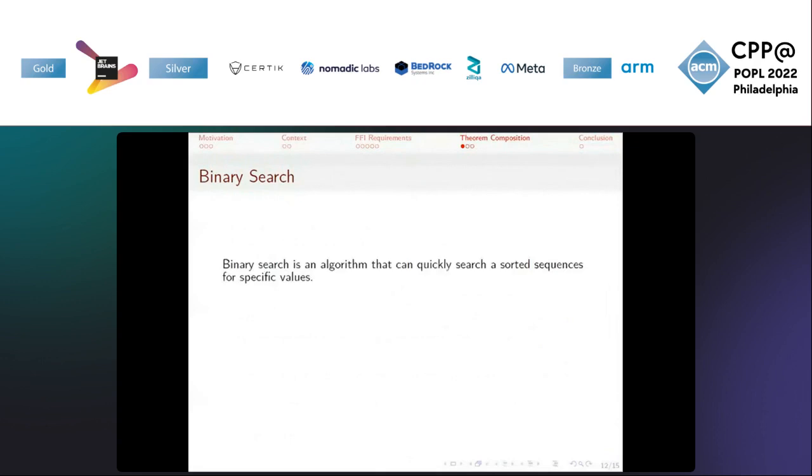Just as a quick refresher on what binary search is, a searching algorithm that, given a sorted sequence, determines if a given element is in the sequence. It achieves this by checking if the middle element in the sequence is equal to, less than, or greater than the element we are searching for. If it is equal, we finish our search. If it is greater than, we restrict the search to the first half. If it is less than, we restrict the search to the second half. And we repeat this until we either find it or the subsequence that we are searching on is empty.